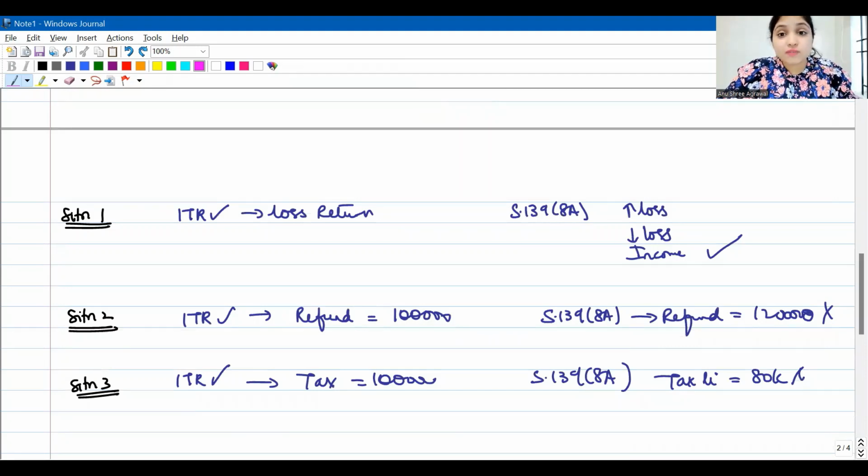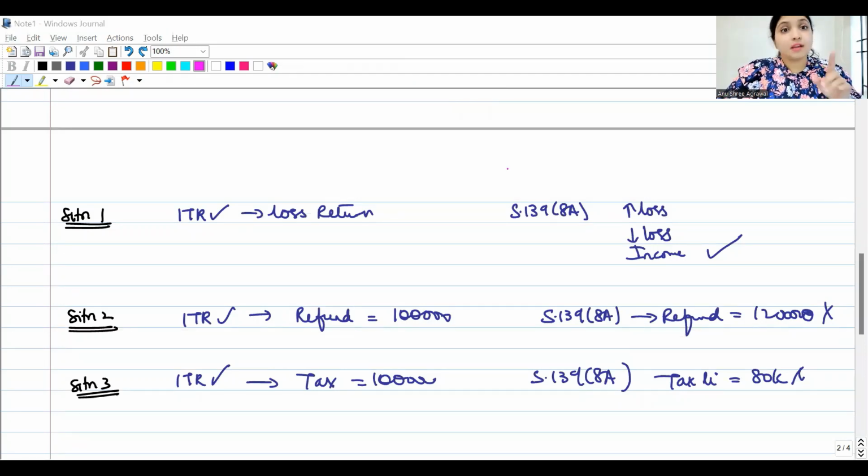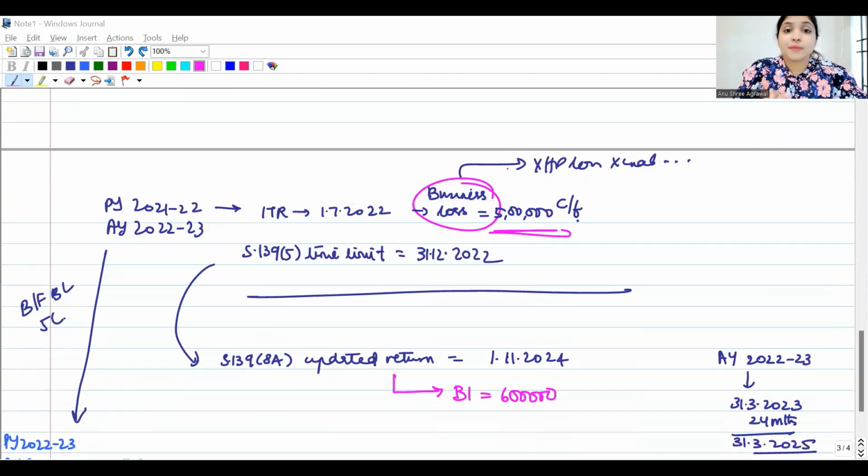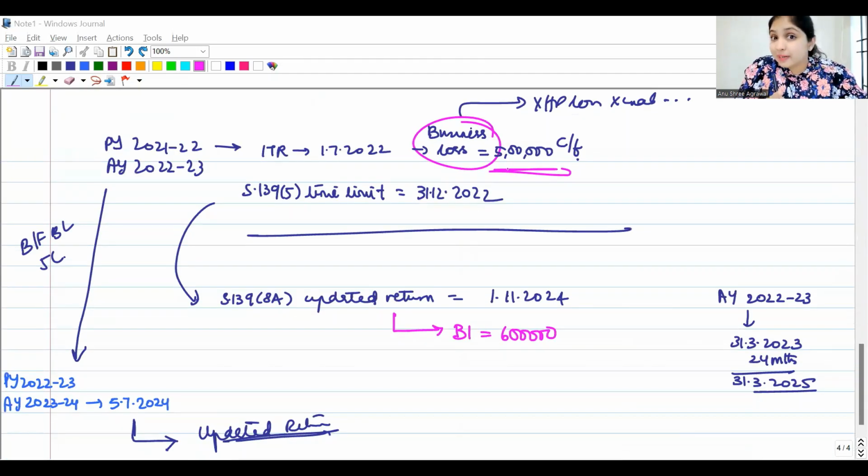Now, what are the situations when I will not allow 139.8A? 139.8A return, updated return cannot be a loss return. Number 2, because of updated return, your refund should not increase. Number 3, because of updated return, your tax liability cannot reduce. Okay. Number 4, you filed updated return, because of that, subsequent years loss brought forward, subsequent years unabsorbed depreciation carry forward and all has to be changed. For the subsequent years, no option. You have to file updated return only.